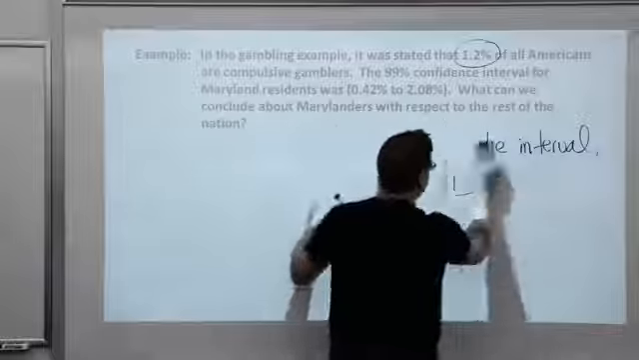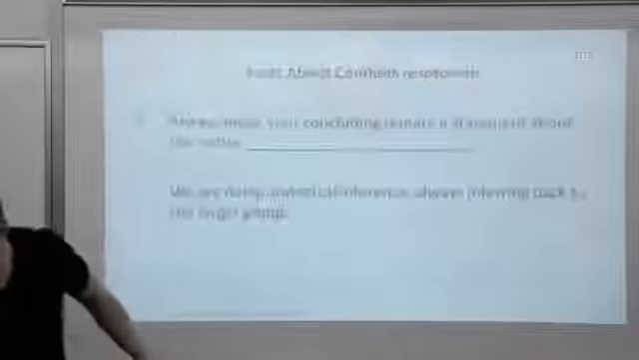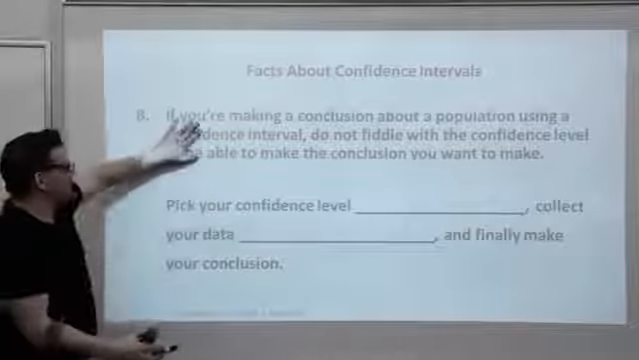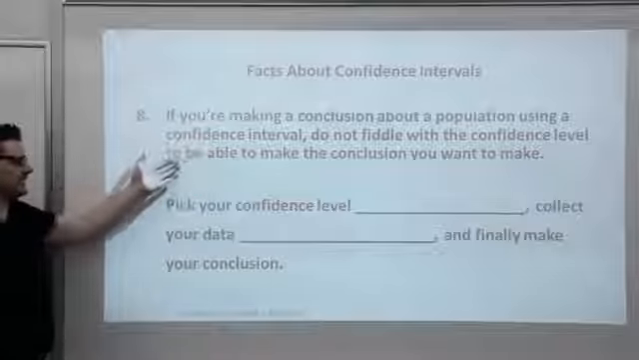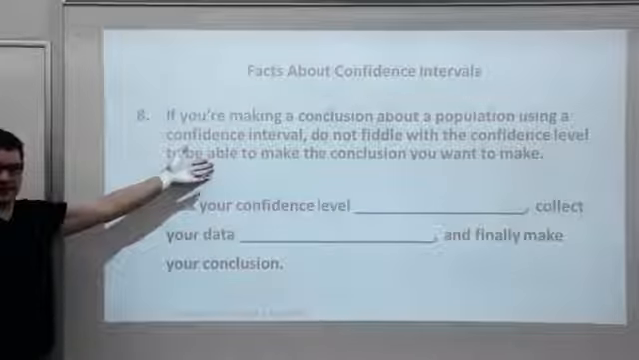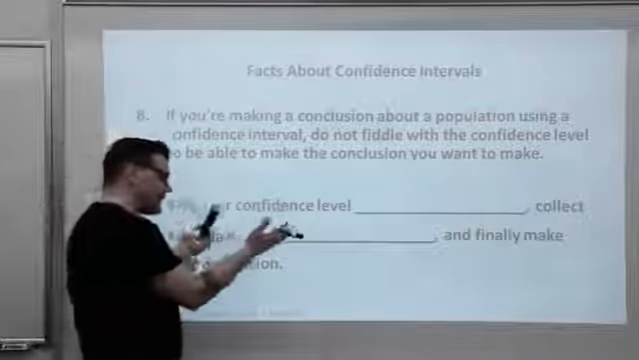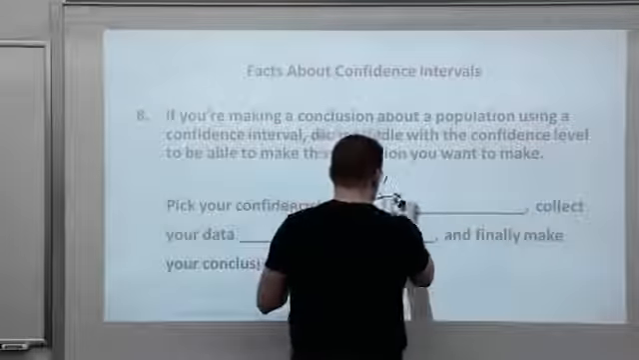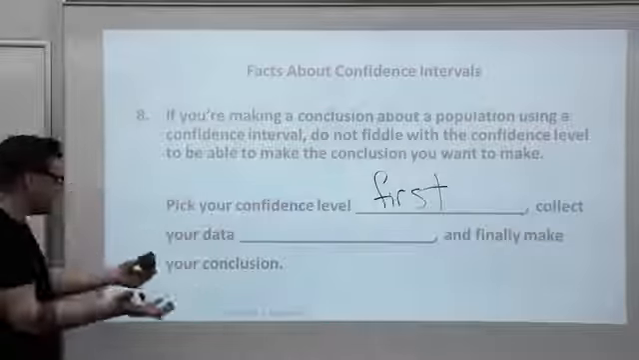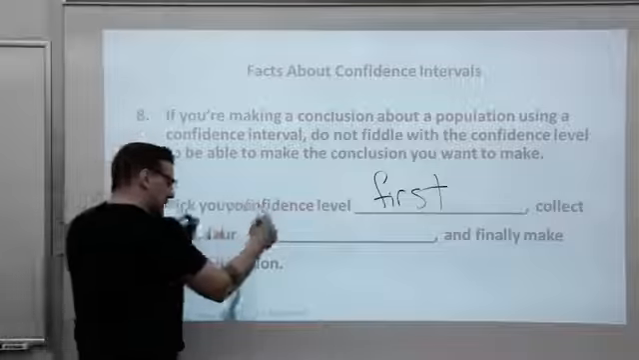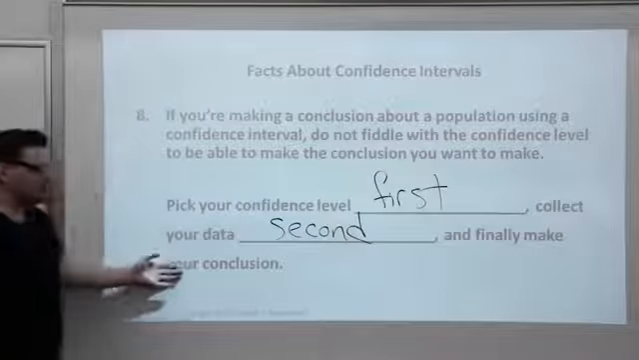If I was rewriting the notes today, I'd put them in a different order, but here it comes. If you're making conclusions about a population with a confidence interval, do not fiddle with the confidence level to be able to make the conclusion. There's an order to things. You're supposed to pick your confidence level first. Sort of plan it out. Now collect your data, next or second or whatever you want to say here. And finally make your conclusion.